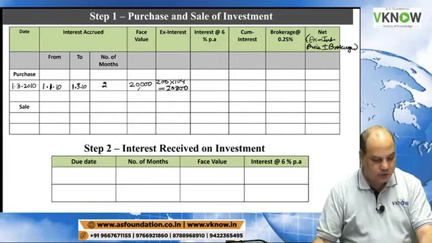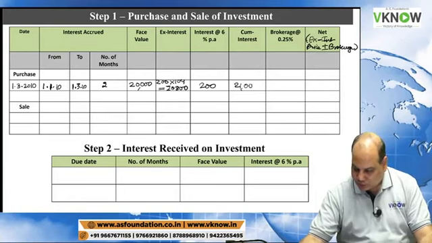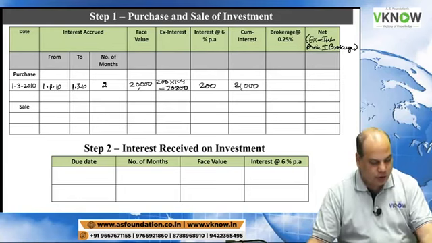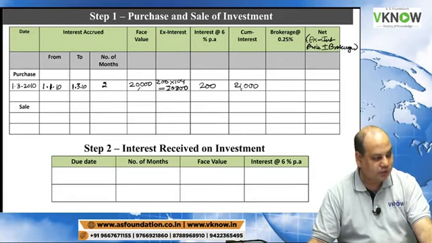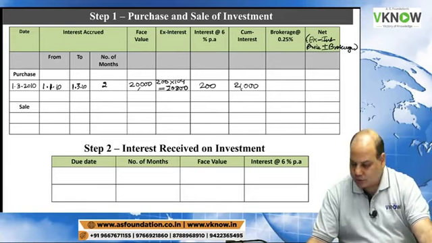How much is the interest? Interest is 200. Cum-interest price is 21,000.